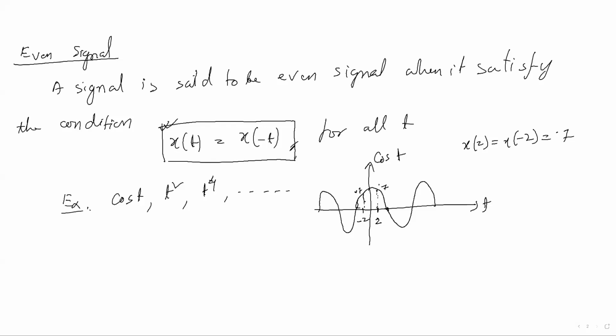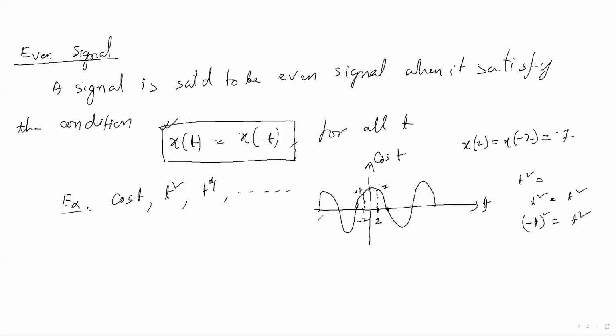Like that you can prove that t square is also an even signal. How? If we take minus t, the whole square, we will also get t square. Like that you can assume or think. Okay, t square is also an even signal. It's called an even signal.